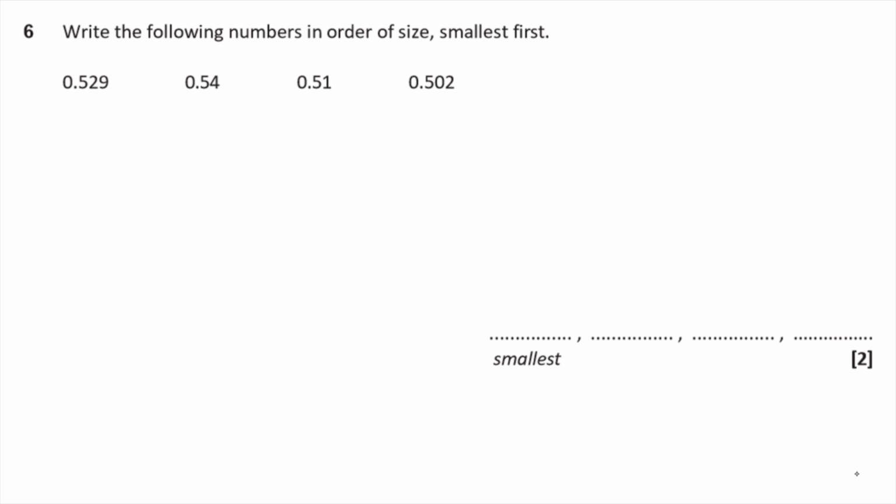Let's write the following numbers in order of size, smallest first. Okay, so I like to try and compare these digit by digit, moving from left to right. So now they all start with a 0. That's the same for all of them, isn't it? And actually the next digit along is the same for all of them as well. Okay, they all got a 5 there. Then things get different on the next digit, don't they? So on the next digit along, we've got a 2, a 4, a 1, and a 0. And that's what I'm going to rank them on then. I'm going to rank them on that digit. So the smallest one first is the one with the 0 in it then, isn't it?